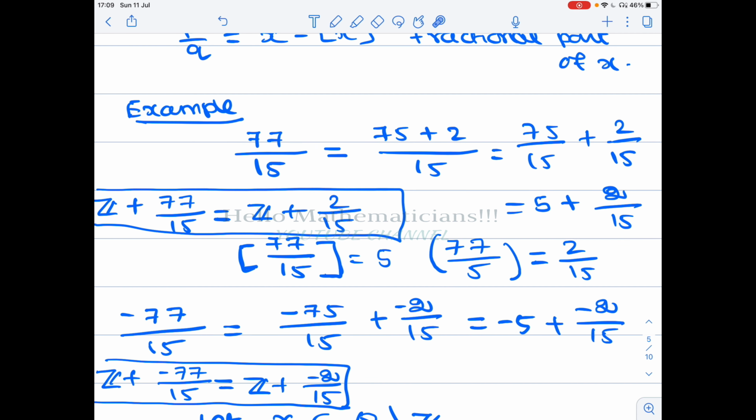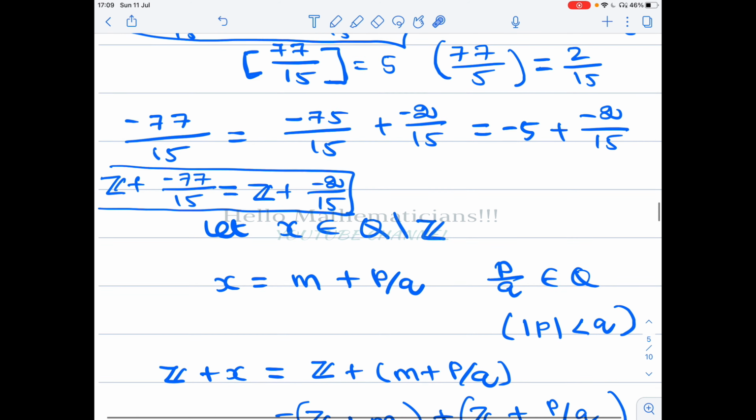I hope this example is clear, showing why a rational number can be written in this format. Okay, so let's continue.